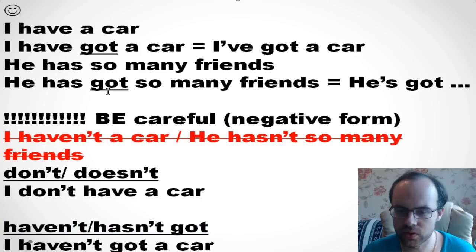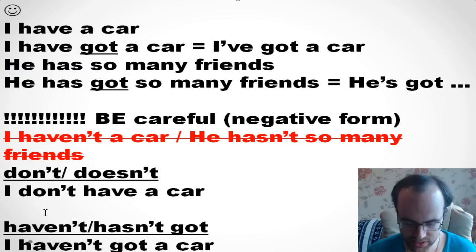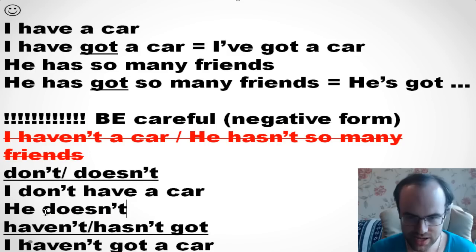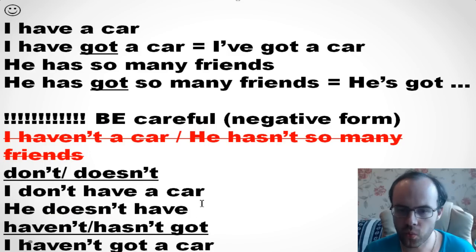And if we look at this example, he has so many friends, so use it with doesn't. So he doesn't have. We don't have s in negative forms or in questions, only in a statement. If it's he, she, it, we have s only here, but not in negative sentences, not in questions.